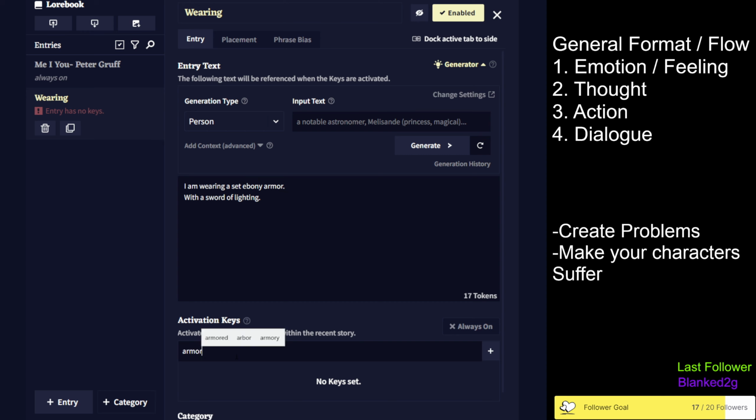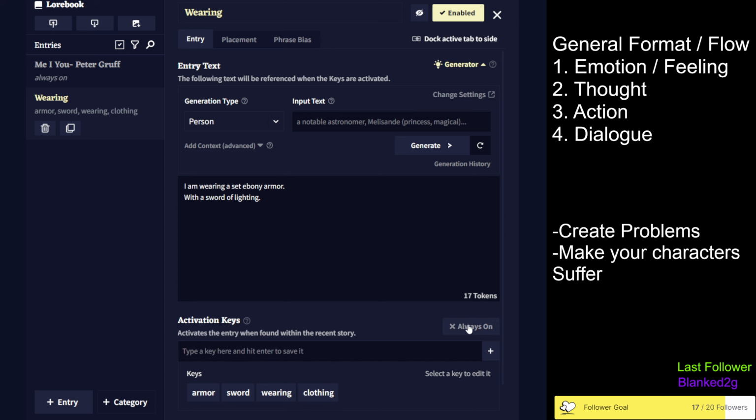So we're going to put in the activation key down here: armor, sword, wearing, clothing, all the descriptors that you might put on. I would also suggest that it is always on so that the AI knows that when you are hit in battle that you are wearing armor. I do not wear a helmet. Right, so now it'll know, my head is exposed.